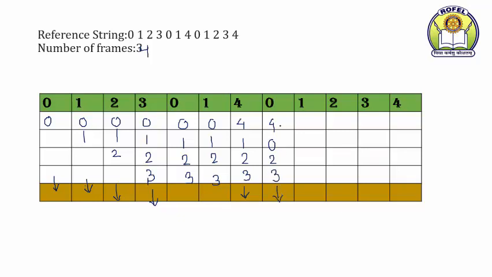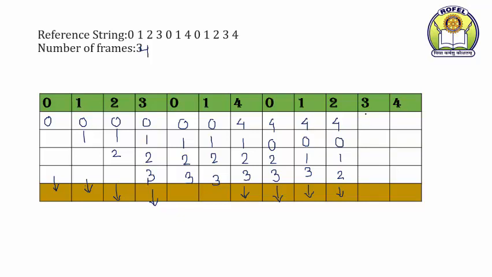Now 1 is not in the memory, that means we have to replace a page, and the next oldest page is which page? Page number 2, that means 4, 0, 1, 3, and that is a page fault. Then page number 2. Now to replace the pages among 4, 0, 1 and 3, so that we can get page number 2, which page is going to be replaced? The oldest page is page number 3, so it is 4, 0, 1, 2, and that is a page fault.